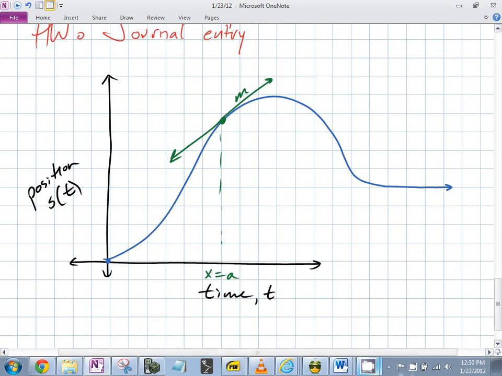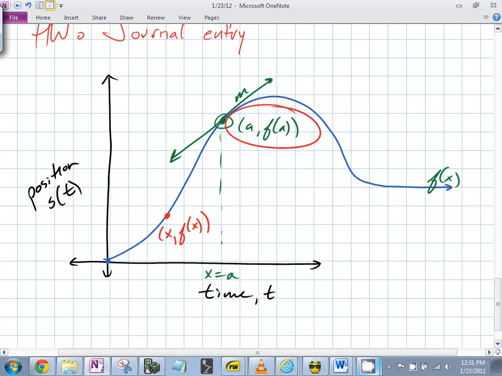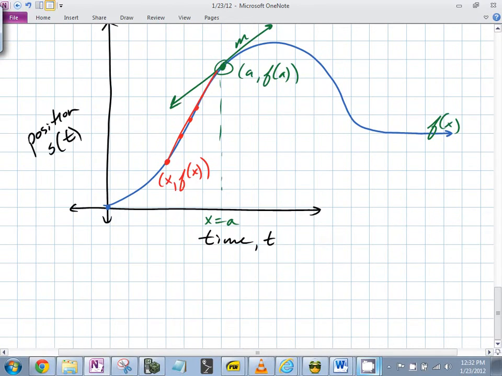Okay, I got to pause this before I actually flip it. What have we been doing? We've been taking which point and doing what with it? We have 2 points labeled there, so which point are we doing something with? This point is anchored, so which point is moving? The x, f of x, and we've been measuring the slope of the secant line, and then what do we do with the point? We get closer and closer and closer, correct? And we keep on measuring the slopes. We have 2 points. What's the slope between those 2 points?